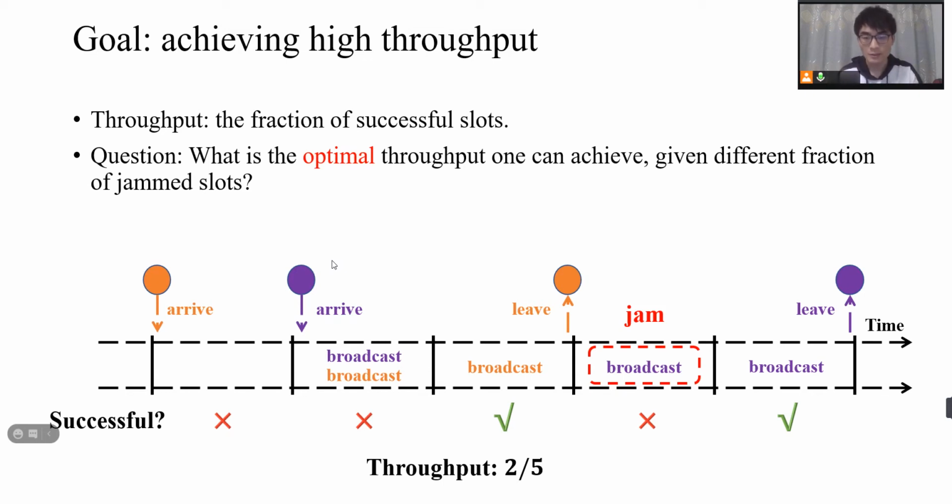Notice that if all the slots are jammed by the adversary, then we can only achieve 0 throughput. That is trivial. But what is interesting is that if it is guaranteed that only some fraction of the slots will be jammed by the adversary, like a constant fraction of slots can be jammed, then what is the optimal throughput we can achieve?